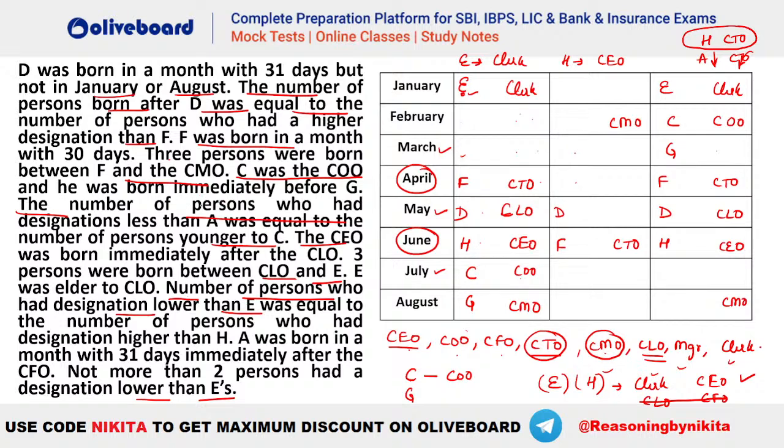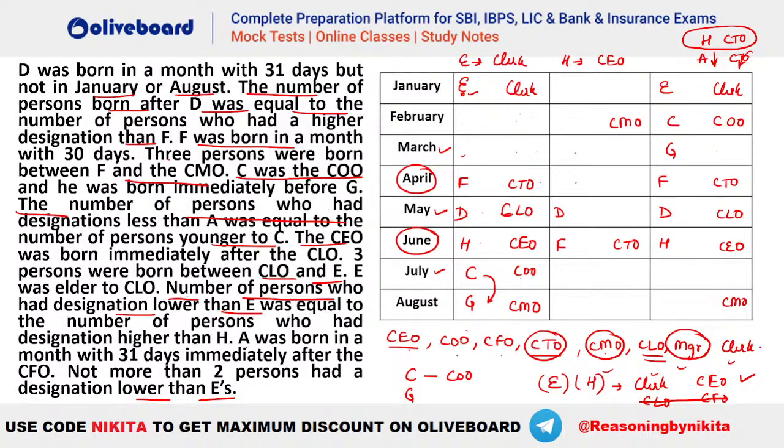So all this is done. Number of persons who had designations less than A was equal to number of persons younger than C. So we have 1 person younger than C here. That means there should be 1 person who has a designation less than A. So that means A will be the manager in this particular case, right? Because manager only is the one who has 1 person designation less than him, है ना? So that means A will be the manager in the first case.